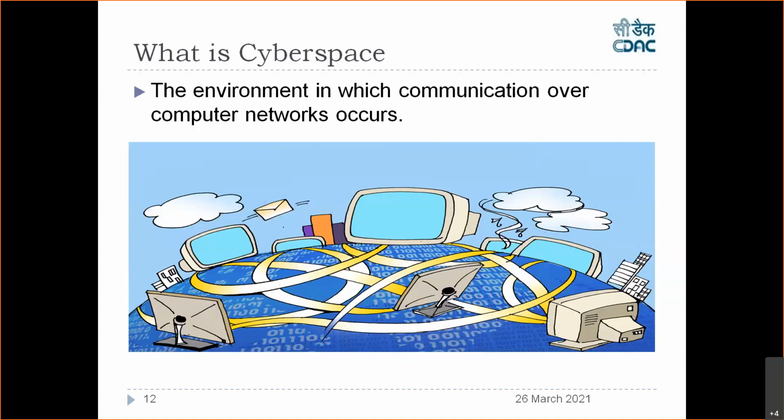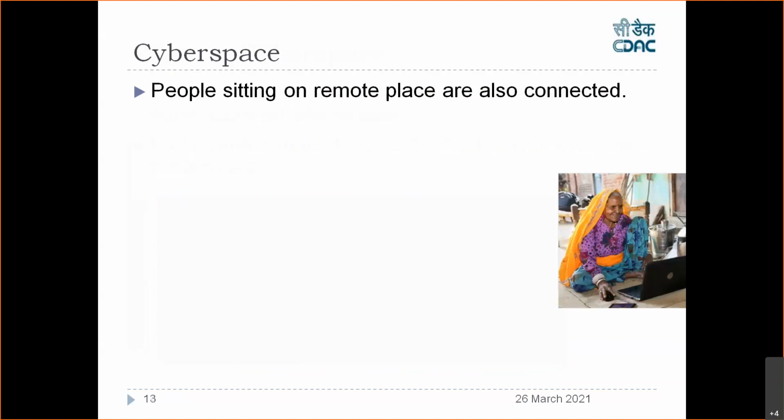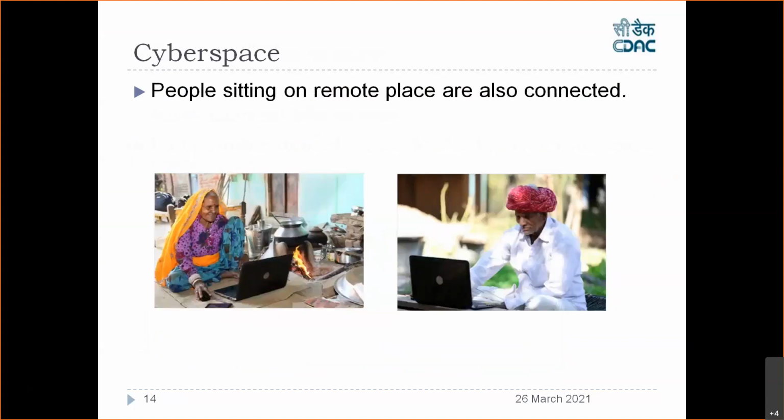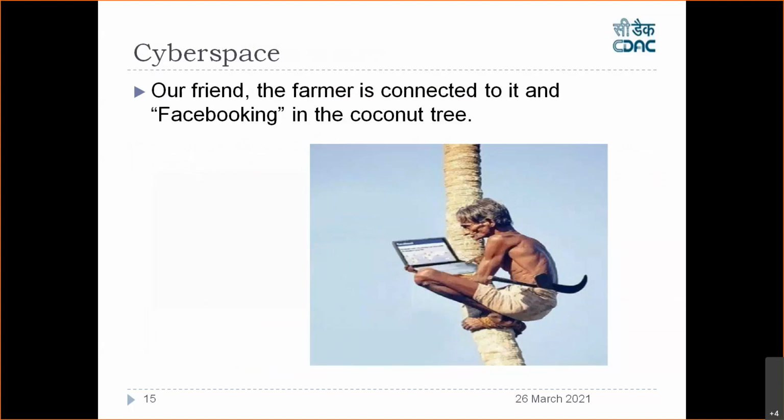It's called cyberspace. So who is connected to this cyberspace? Almost everybody in one way or another is connected to this cyberspace world. So ladies in the markets are connected to run their businesses. These are the ladies who are actually running their businesses in this cyberspace. Next, the people sitting in a remote place are also connected. Because of this, you are doing chatting, Facebook chatting or online chatting or whatever, right? So you can communicate. So who else is connected? You can see our friend, the farmer, is connected to it and Facebooking in the coconut tree.